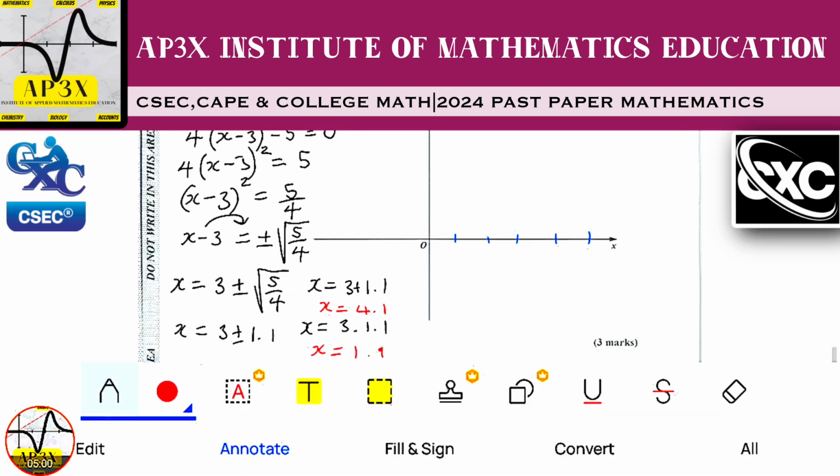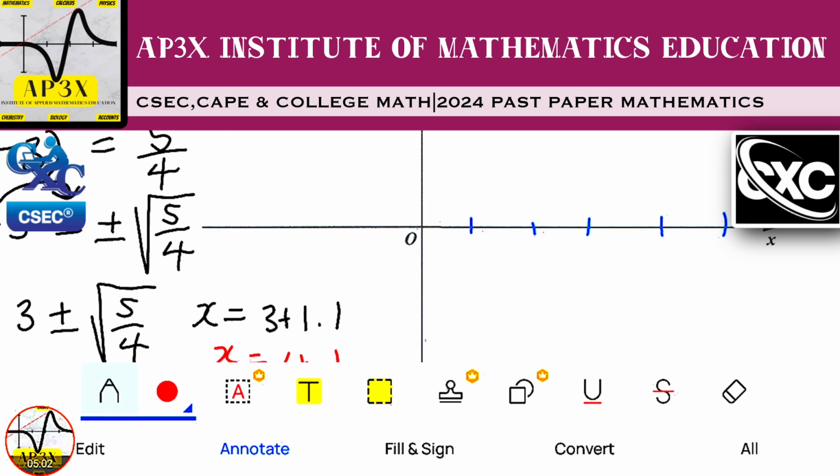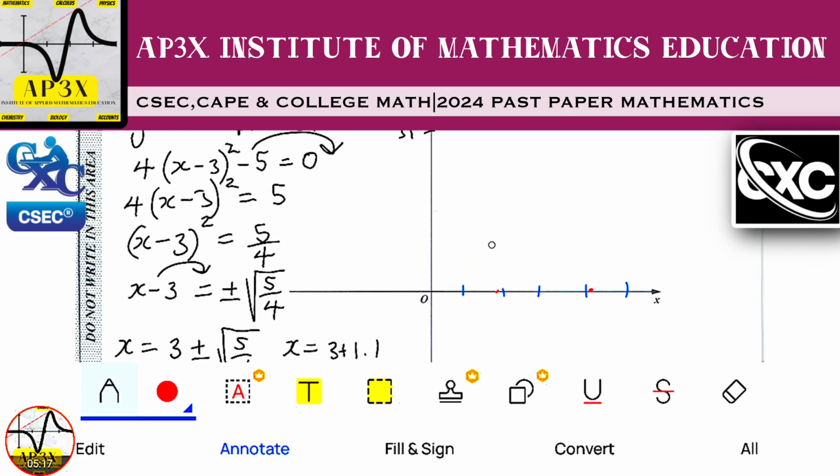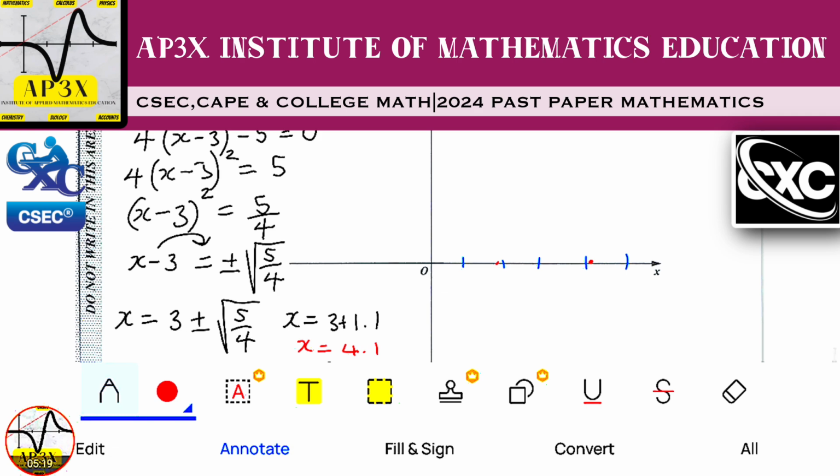It's almost on 2, but very close right there. And 4.1, this is 3, this is 4, so 4.1 is about here. So we know that we have our two x-intercepts.